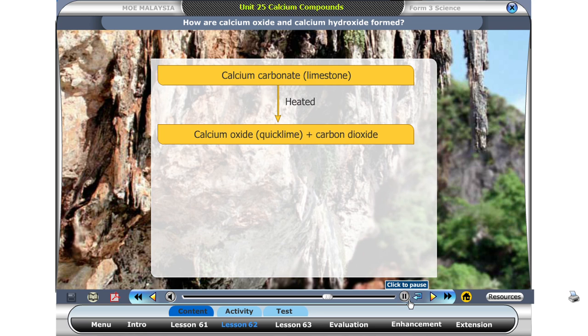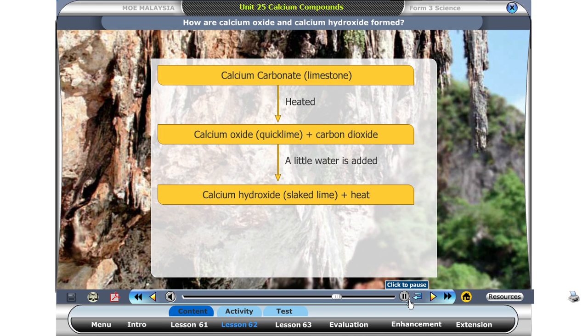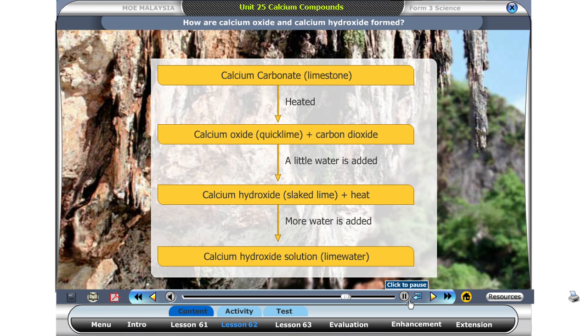We have learned that calcium carbonate reacts with heat to produce calcium oxide. Calcium oxide reacts with water to form calcium hydroxide. When more water is added to calcium hydroxide, solution is formed.